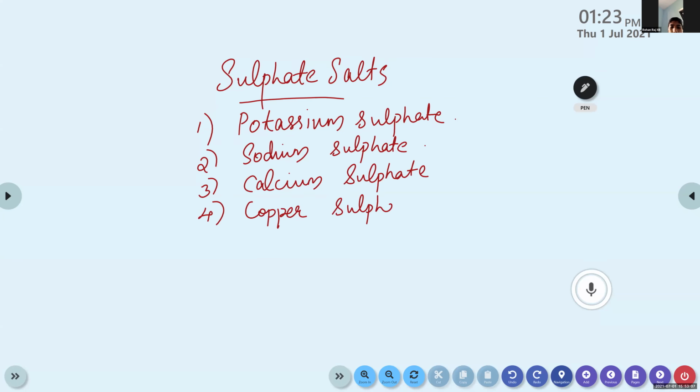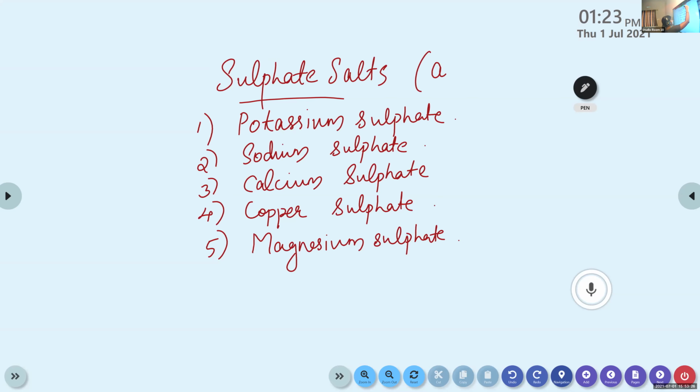And this we need to write. Yes, you can write magnesium sulfate. So all these belong to the family of sulfate salt, because the anion is sulfate. It belongs to the sulfate family.